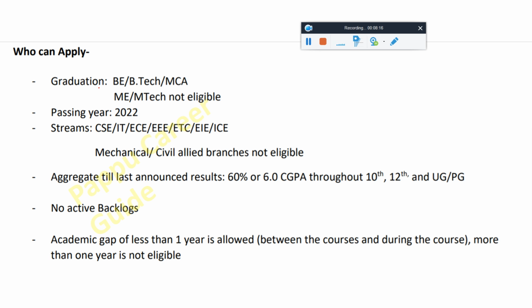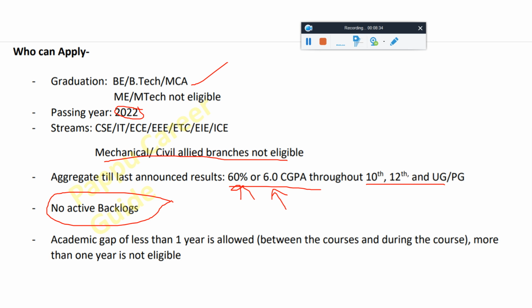Here you can see, friend, this is 2022. Okay, and you can see BE Tech MCR eligible, ME Tech not eligible, Mechanical Civil also not eligible. 60% criteria is there. If you are satisfying 60% or 6 CGPA throughout 10th, 12th, UG and PG, then you are eligible. No active backlogs are allowed currently. You don't have any backlog.